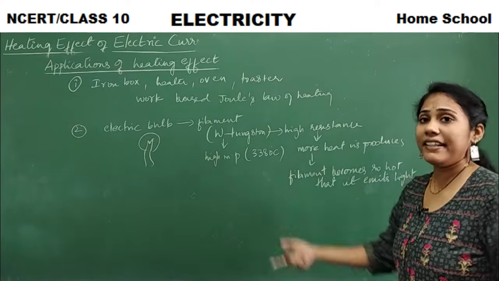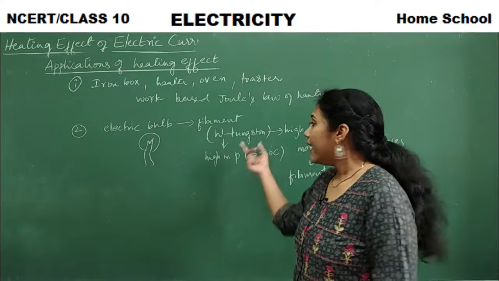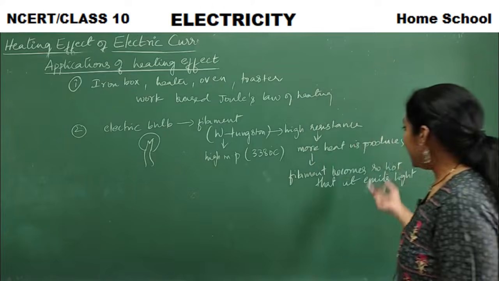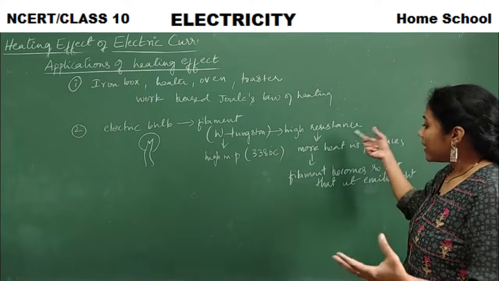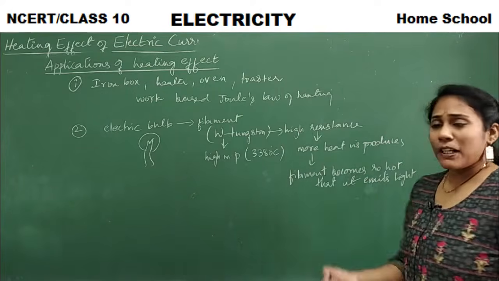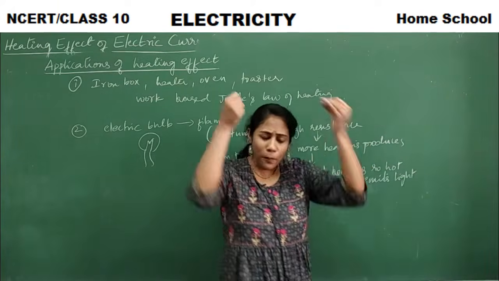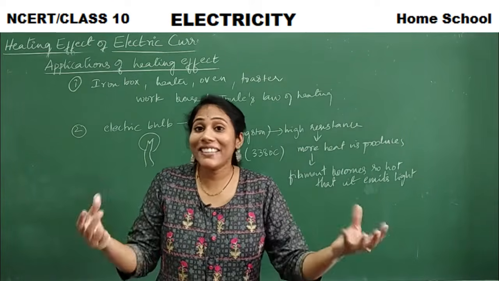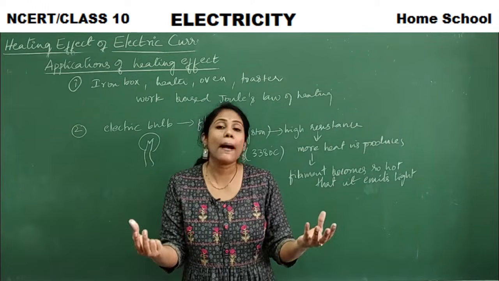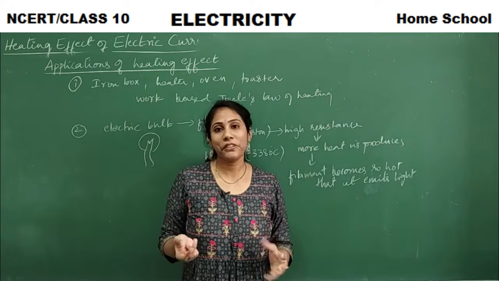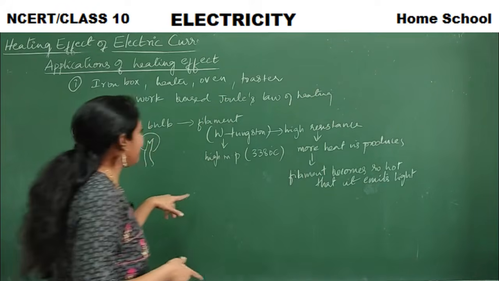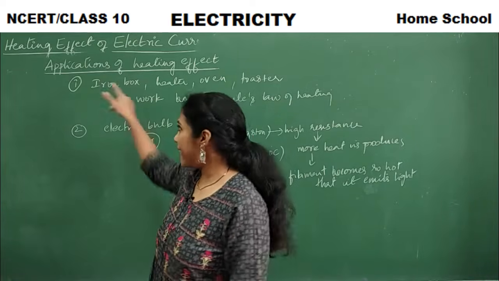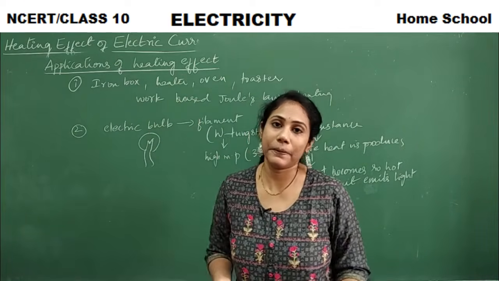Resistance is high, current is flowing for a certain amount of time, so definitely more heat is produced. Due to that heat, the filament becomes so hot that it emits radiation, and that radiation makes the bulb glow. So this is another application of Joule's law of heating, or the heating effect of electric current.